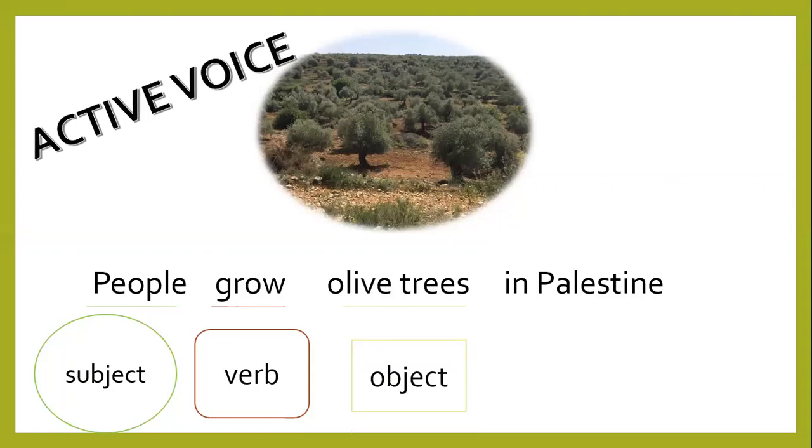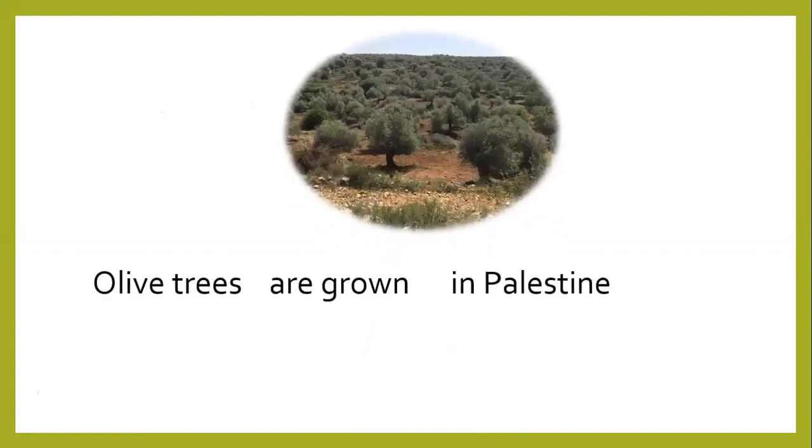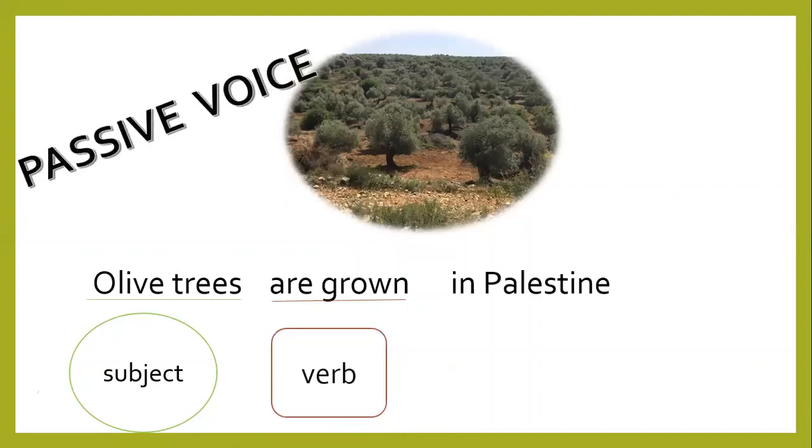We can notice that it's people who grow olive trees. The subject is the same as the person who does the action, and the object is the thing that receives the action. Let's move to another example here. The same meaning actually. Olive trees are grown in Palestine. What we can notice here is the subject is olive trees, are grown is the verb, then we have the complement. This is the other example of passive voice.